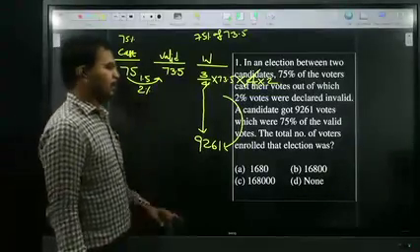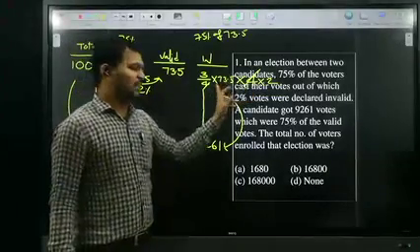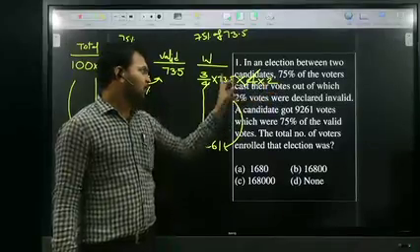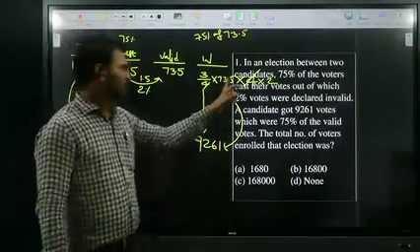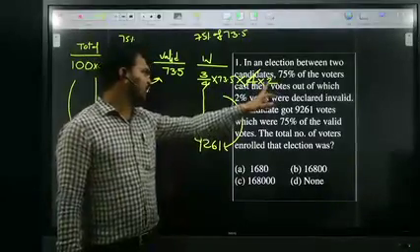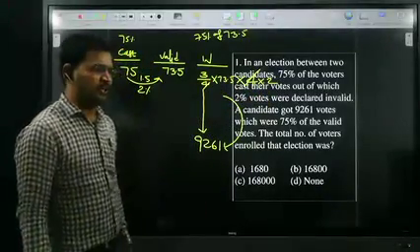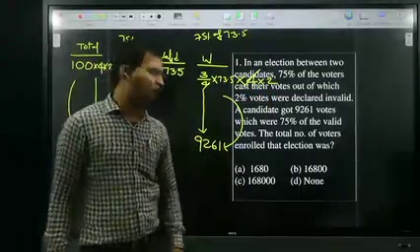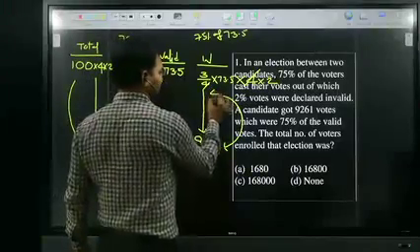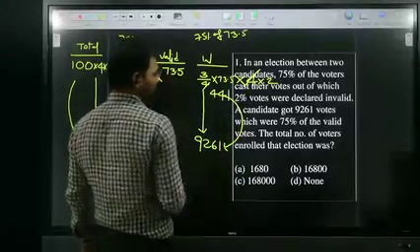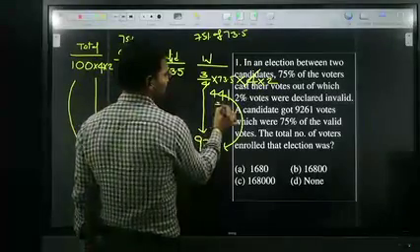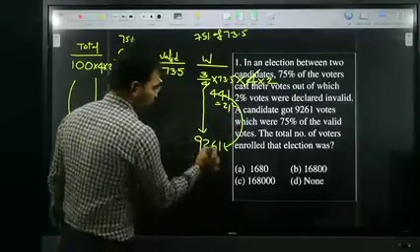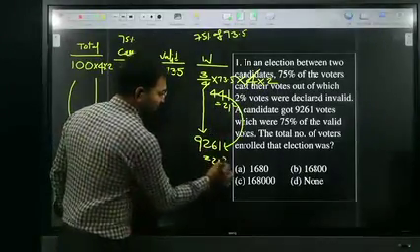Now tell me, 73.5 into 2 is 147. 147 times 3 is 441. So this is 441, and 9261 is how many times that? 441 is 21 square, and 9261 is 21 cube.